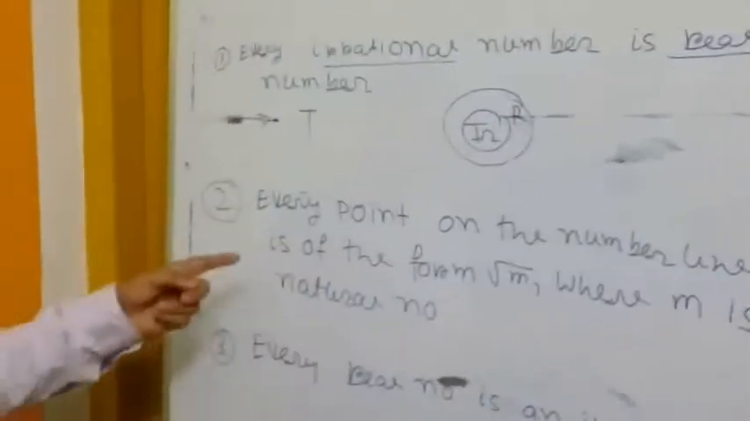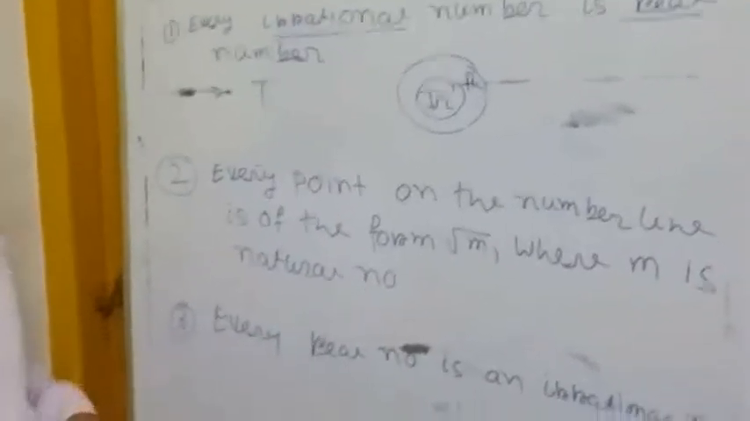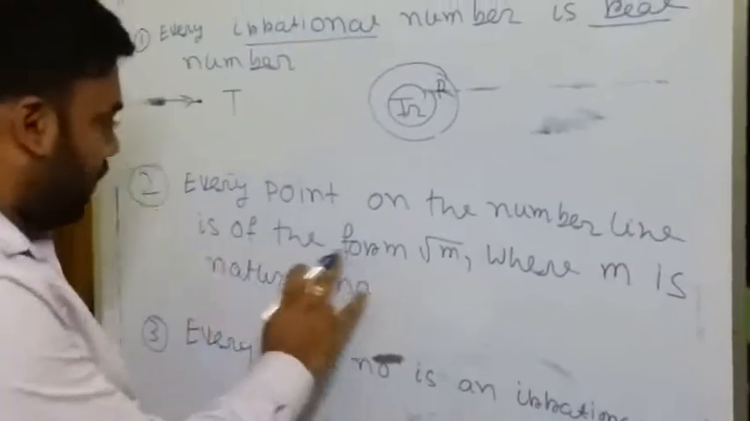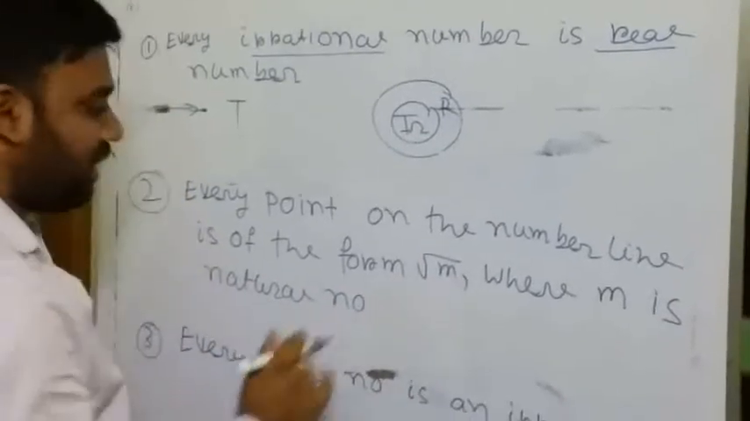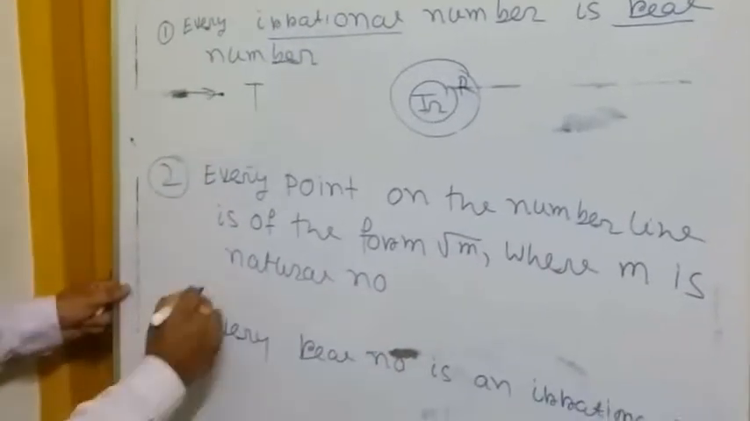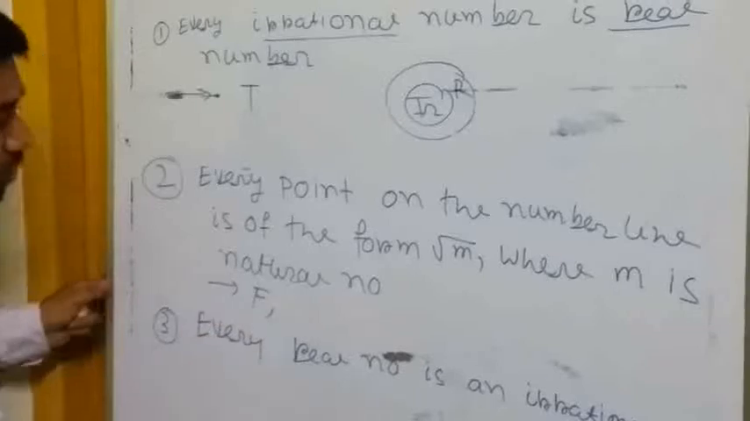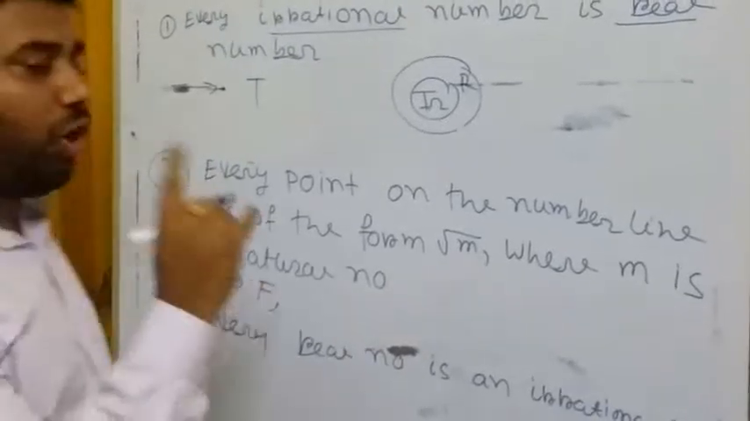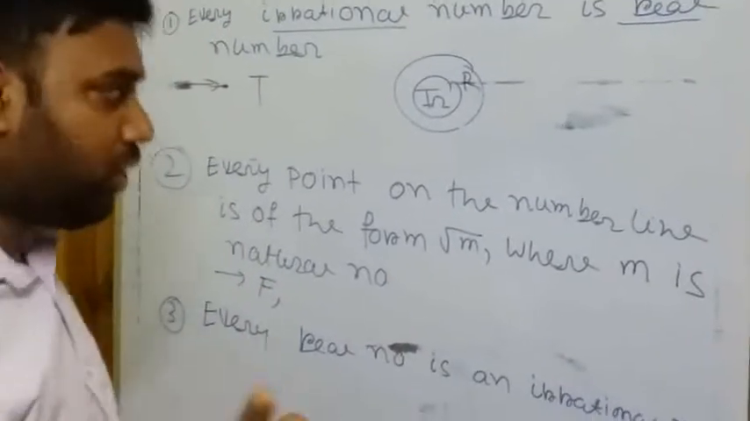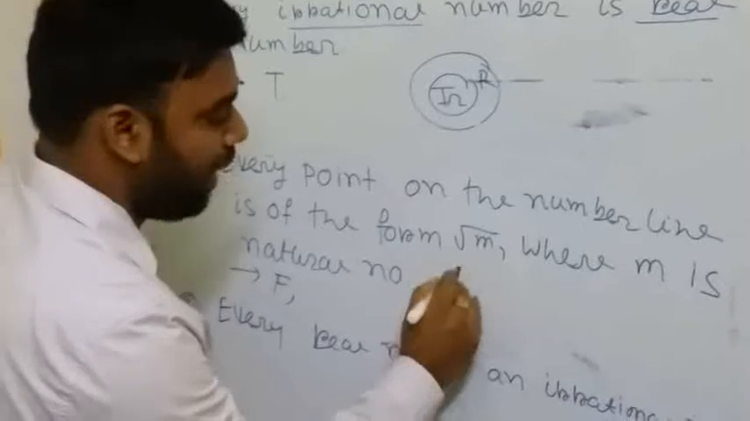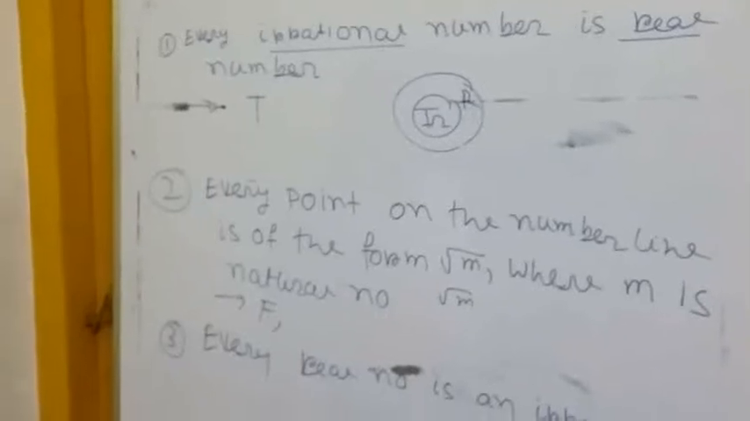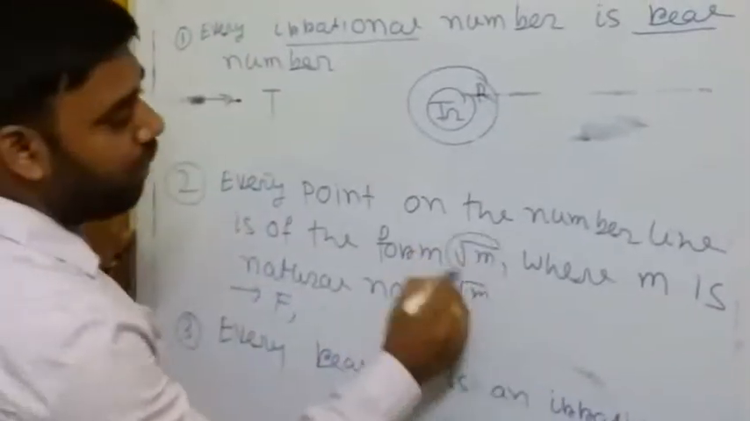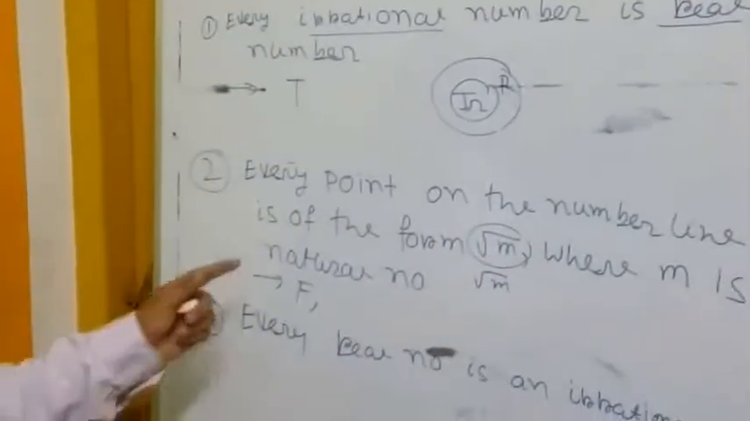Next question: every point on the number line is of the form root n, where n is a natural number. The statement is false. Why is it false? Because only positive numbers can be expressed in root n form. Negative numbers which are on the number line cannot be expressed in root n form. That's why the statement is false.